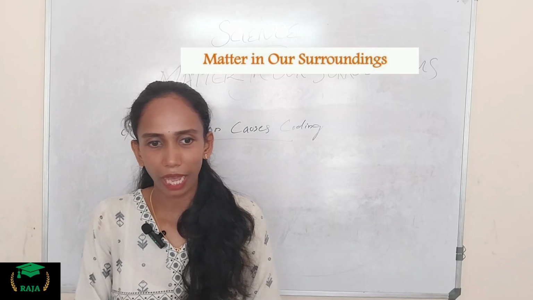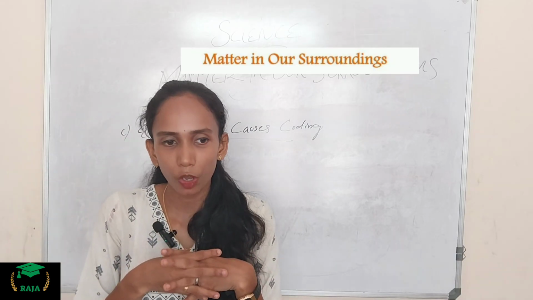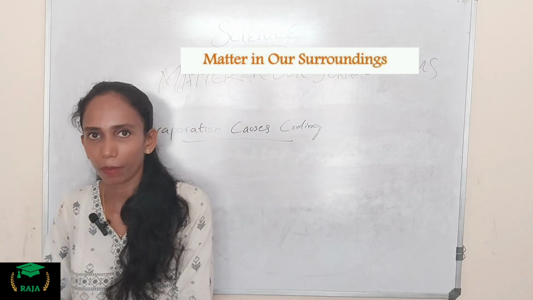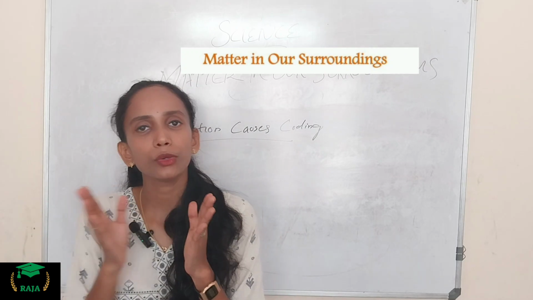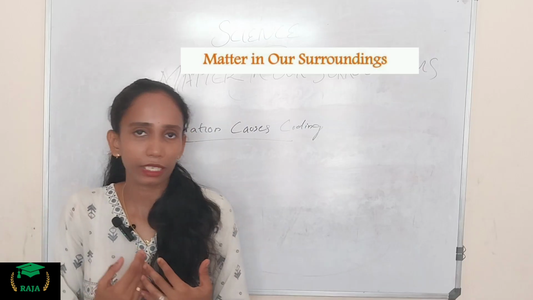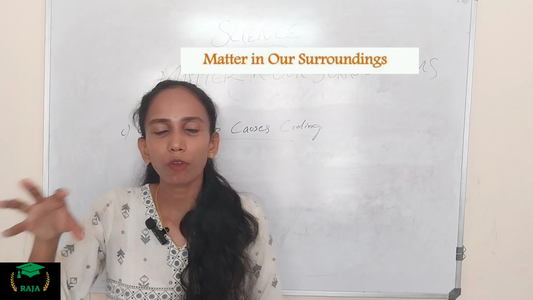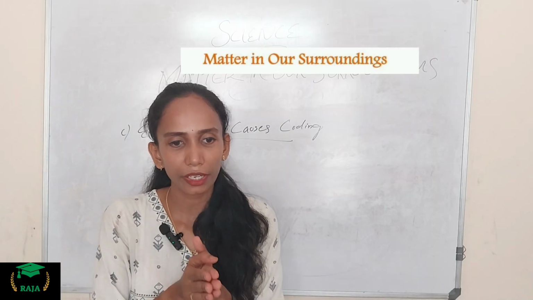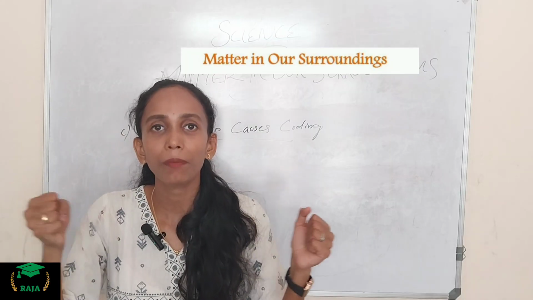That we feel sometimes. For example, people sprinkle water on the roof or the open ground because during evaporation, water absorbs heat and makes the whole surface cool.